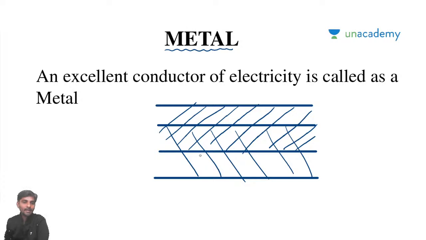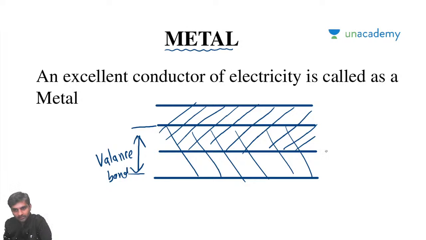From here to here, I can call this the valency band, and this is the conduction band.